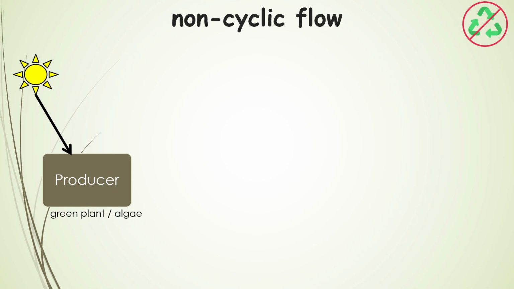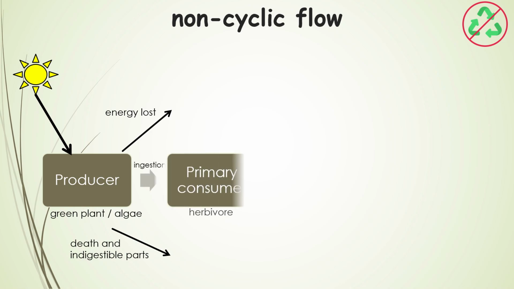Non-cyclic. A food chain seldom has 5 or 6 trophic levels. All the energy in the food chain originates from the sun and is converted into chemical energy by the producers. However, energy is lost to the surroundings through respiration, and not all parts of plants are digestible, so not all energy made by the producers is transferred to the primary consumers.